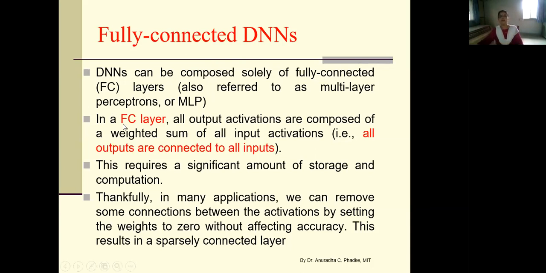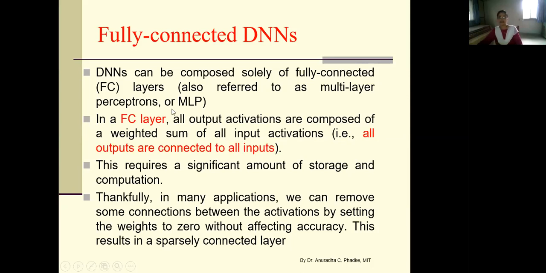Okay, so in a fully connected DNN, there are various fully connected layers, and in a fully connected layer, all output activations are composed of a weighted sum of all input activations. That is, all outputs are connected to all input nodes from the next layer.